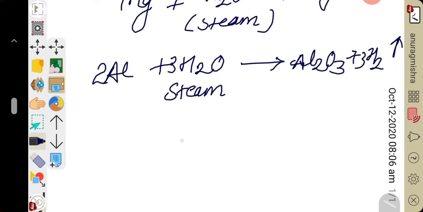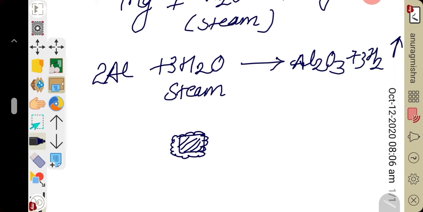Suppose this is a piece of aluminium metal, right? Due to great affinity for oxygen, aluminium's upper surface is covered with aluminium oxide, Al2O3, because whatever surface of aluminium is there on the upper area, it undergoes reaction with atmospheric oxygen to form aluminium oxide. So a very thin upper layer of the aluminium piece will be coated with aluminium oxide.